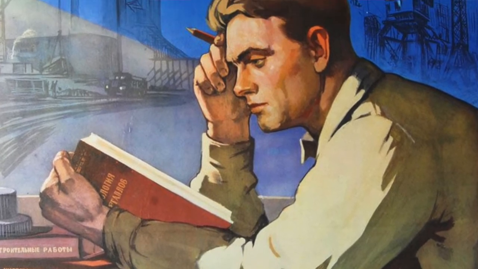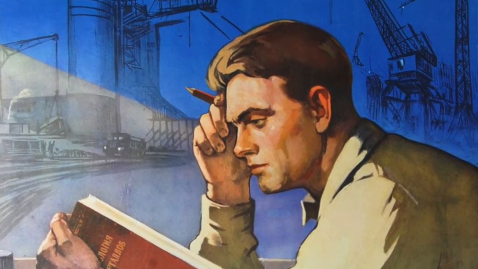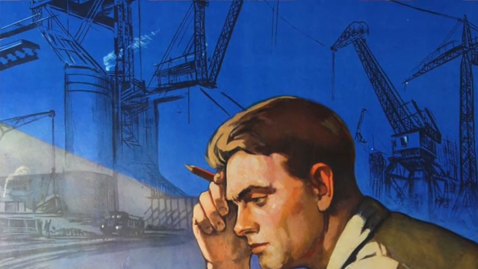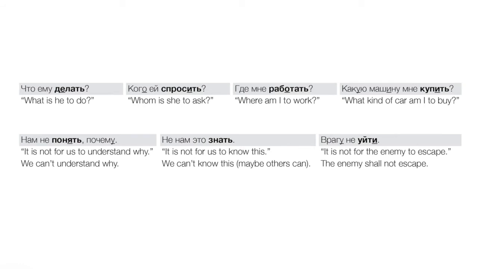Okay, let's look at some more examples with just infinitives and then datives, right, in these impersonal constructions. Что ему делать? What is he to do? Right, what to do for him, I guess we could say literally. Кого ей спросить? Whom is she to ask? Right, whom to ask for her? Right, who can she ask? Whom can she ask? Где мне работать? Where am I to work? Right, where to work for me or something. Where to me to work? Какую машину мне купить? What kind of car am I to buy? What kind of car should I buy?